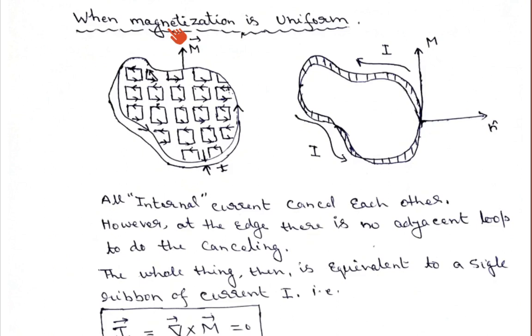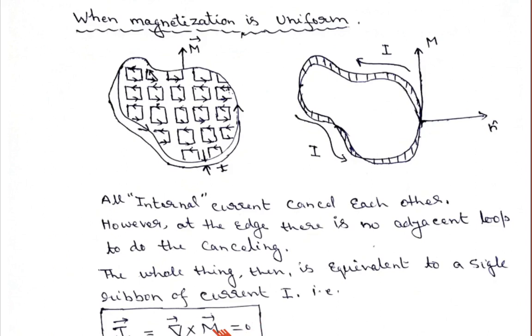Because these currents come into the picture when we apply a magnetic field in a matter, or we can say when the material becomes magnetized. So if you see the definition, the volume bound current density equals del cross M, where M is the magnetization. This can also be known by another notation, Jm, the magnetization current density, because this current density originates because of the magnetization of the magnetic material.